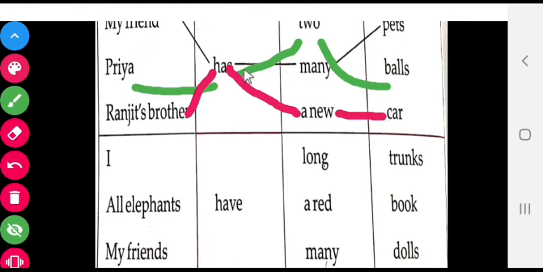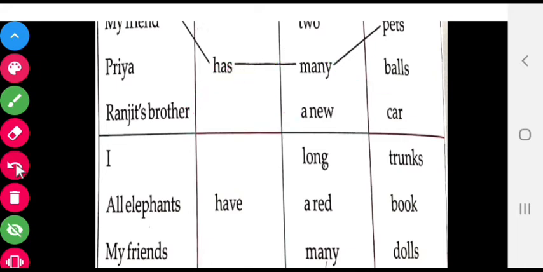My friend has many pets. Next, Priya has 2 balls and Ranjit's brother has a new car. Okay, have you got my point? Okay, let us go to the next table.